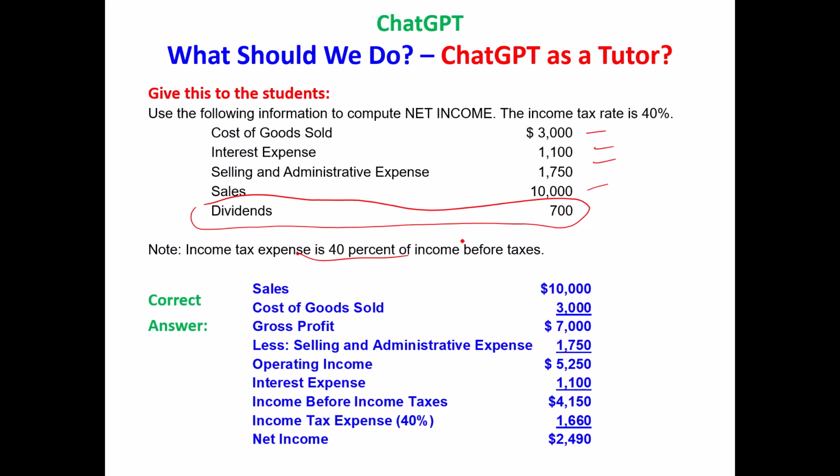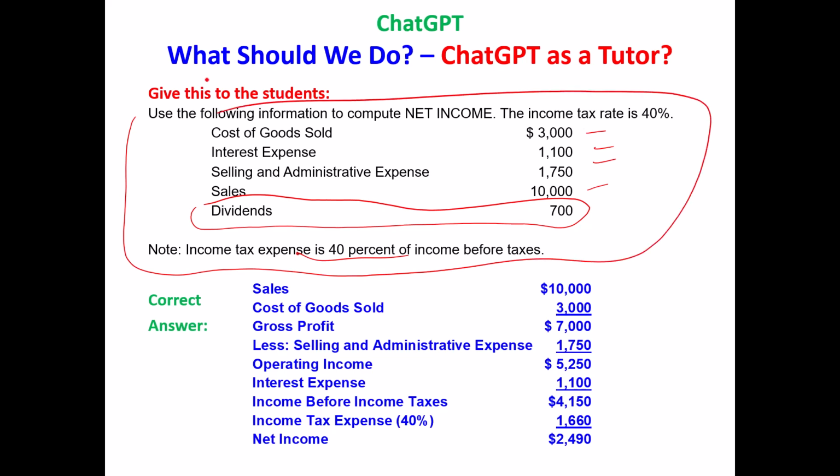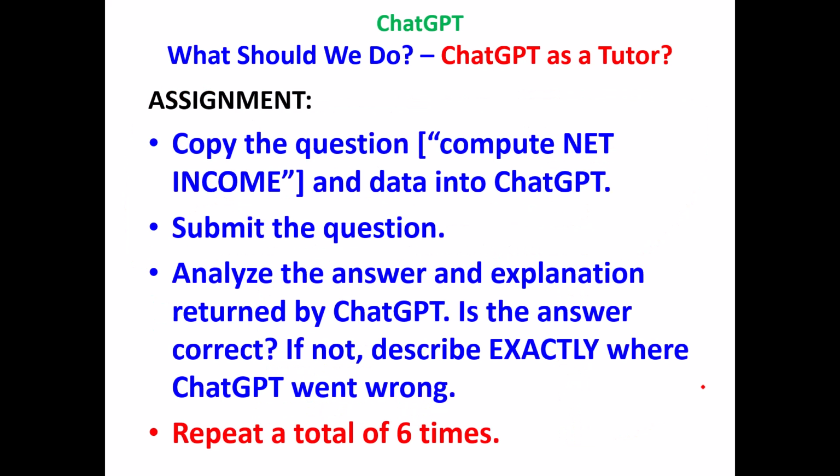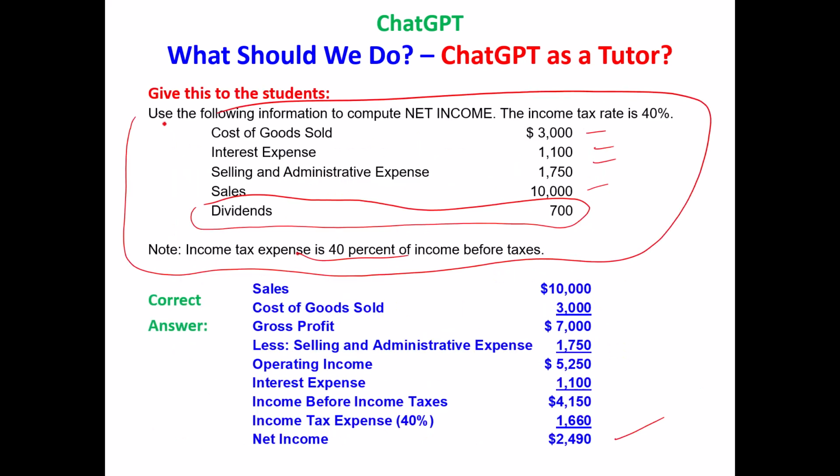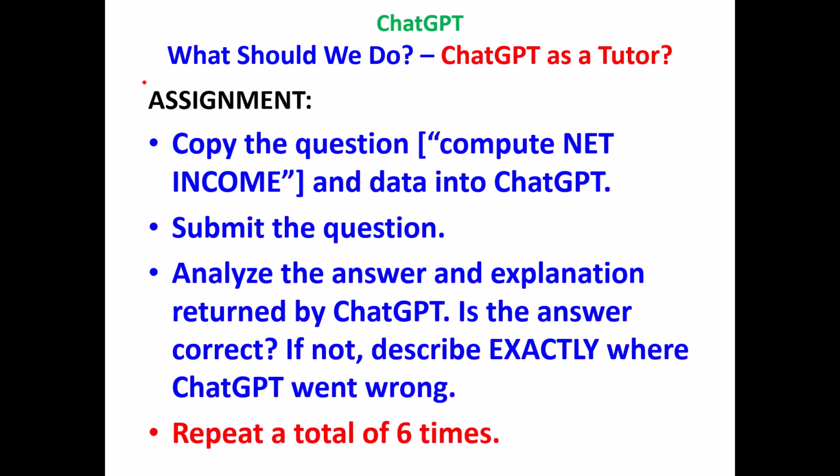So give this to your students, this whole thing, the question and the answer. The answer is 2,490. And here's the homework assignment that you give to your students that uses ChatGPT as a tutor. Copy this question right here, this top part, into ChatGPT. Copy this text right here. Submit it to ChatGPT and look at the answer that ChatGPT gives you and decide, is this answer right or wrong?